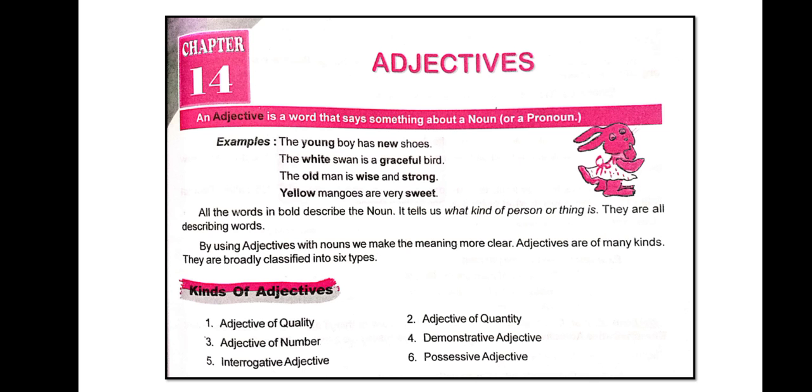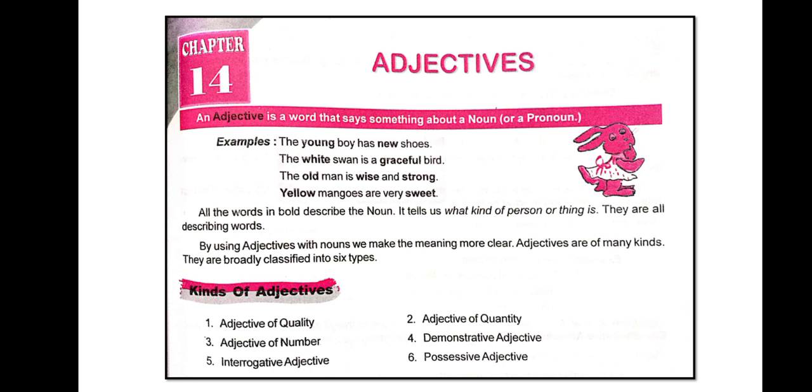The white swan is a graceful bird. Here we have white and graceful as adjectives. The old man is wise and strong. Here we have three adjectives: old, wise, strong. Yellow mangoes are very sweet. Here we have two adjectives, yellow and sweet.